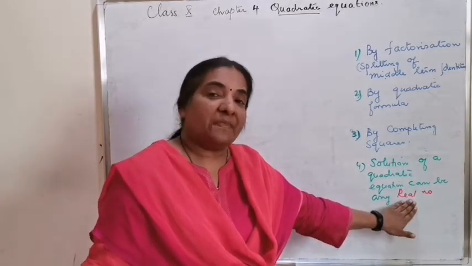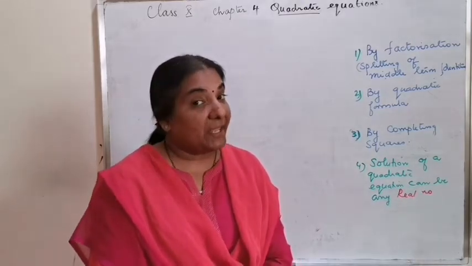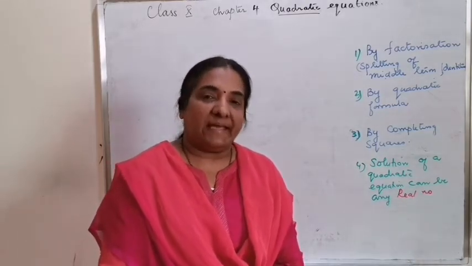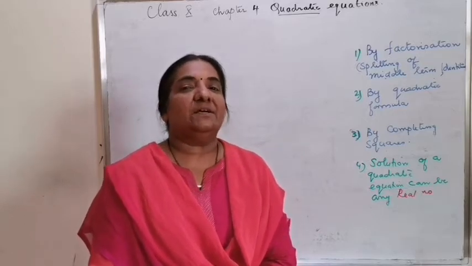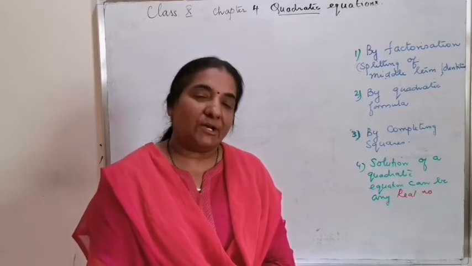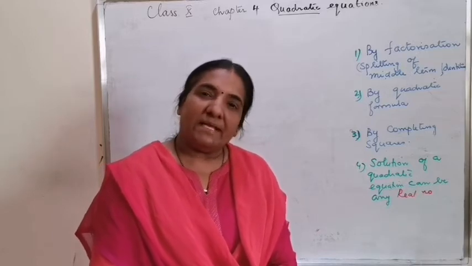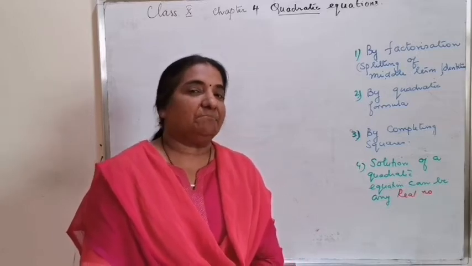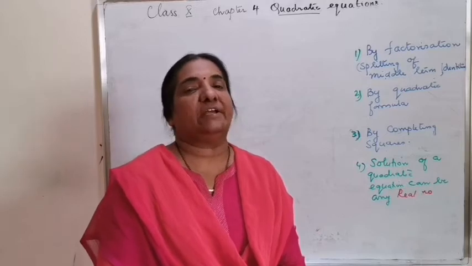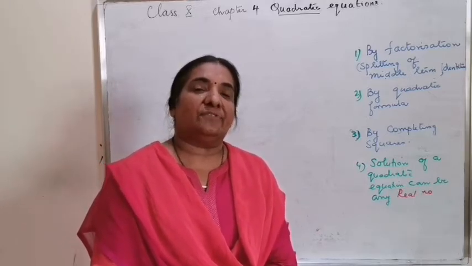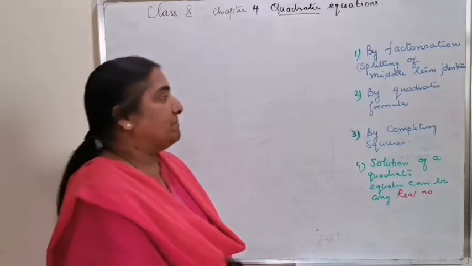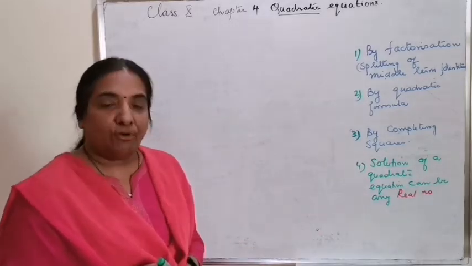That means irrational numbers also can be the roots of a quadratic equation. Factorization method may not always be helpful to find such solutions. So let's derive the second method called the quadratic formula.